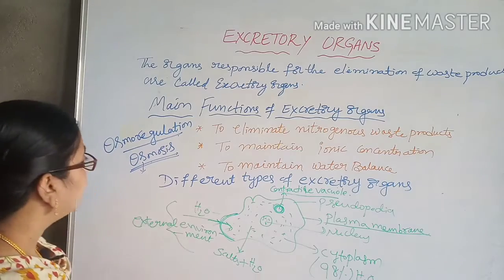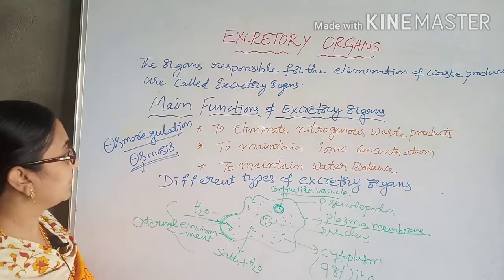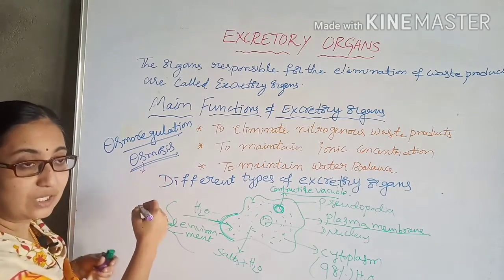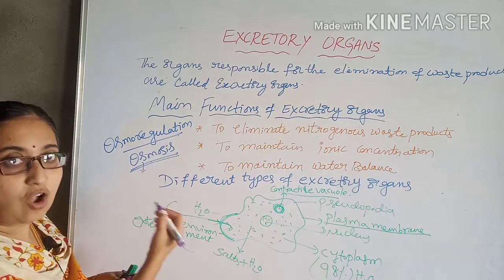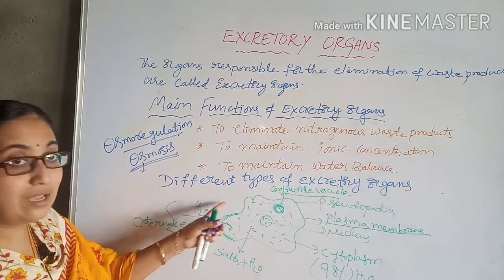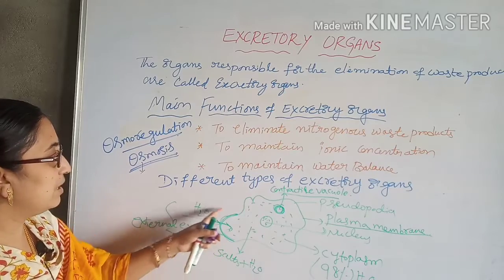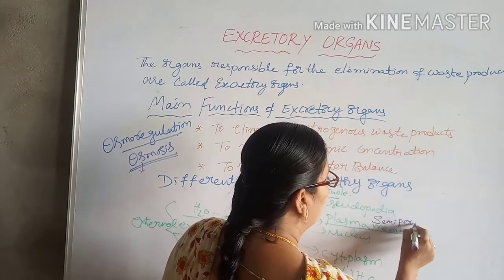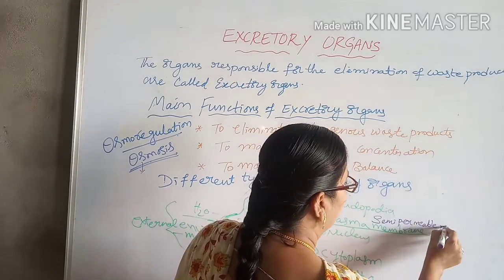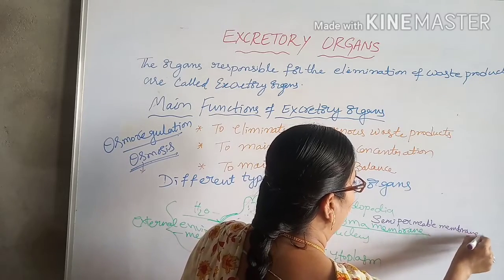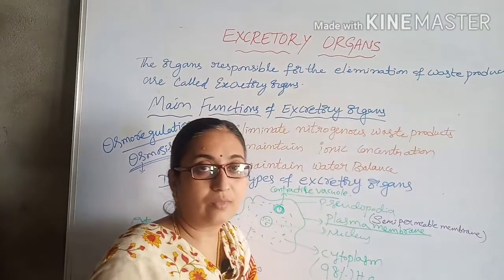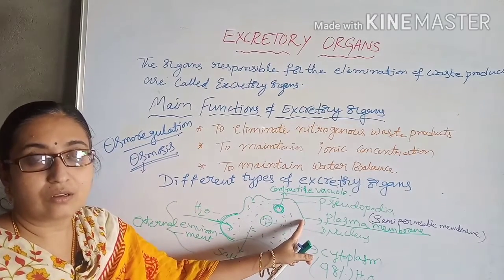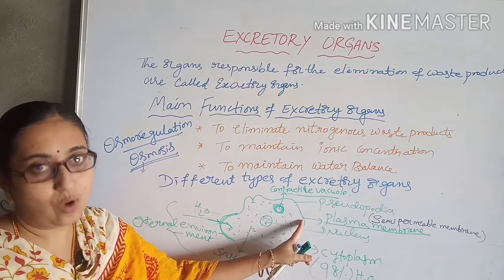In osmosis, the salts enter into the cell through the semi-permeable membrane. That is the plasma membrane, which is called a semi-permeable membrane. Through this semi-permeable membrane the salts enter into the body of the organism through the water.